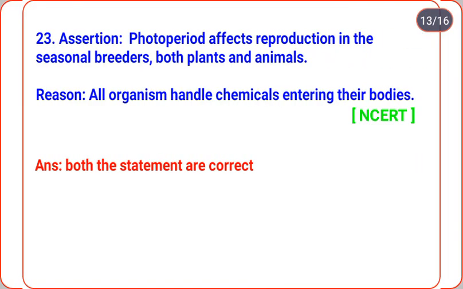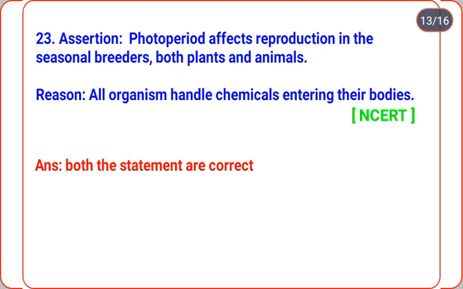Okay, next question number 23. Assertion and reason based question, or we can also call this a statement based question. Assertion: photoperiod affects reproduction in the seasonal breeders, both plants and animals.